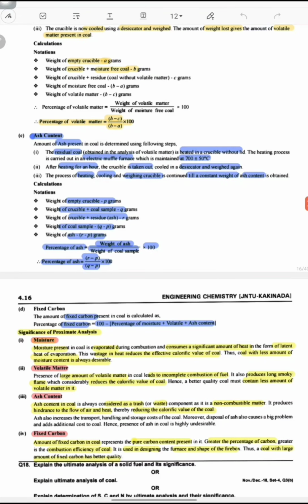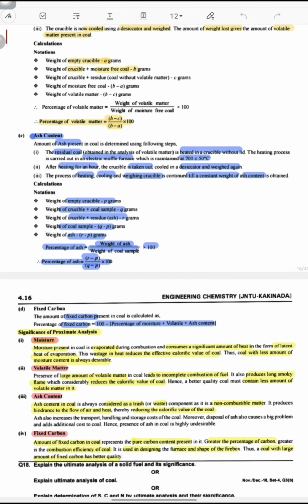Fixed carbon. The amount of fixed carbon present in coal is calculated as: percentage of fixed carbon is equal to 100 minus percentage of moisture plus volatile plus ash content. Finally, we get fixed carbon content. Now I am going to explain the significance of proximate analysis.